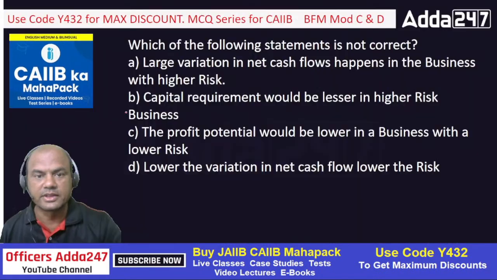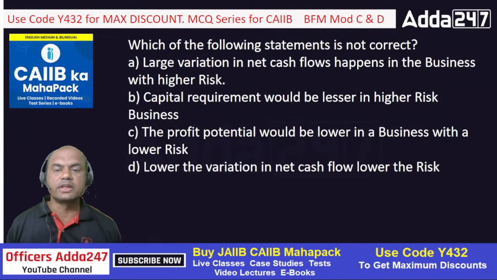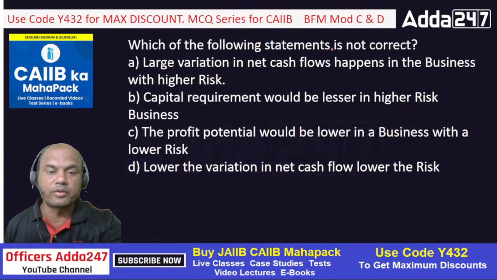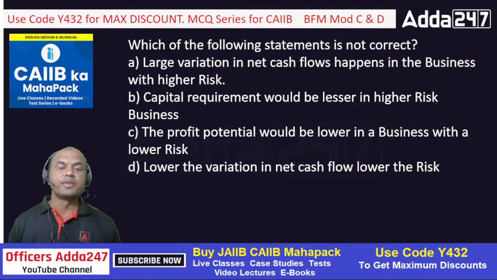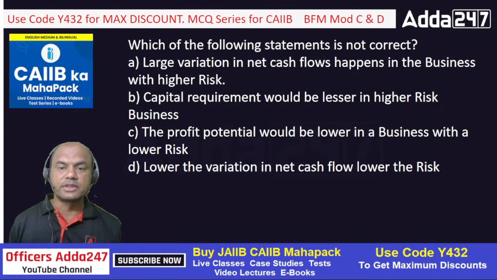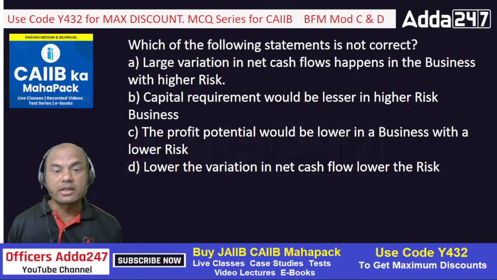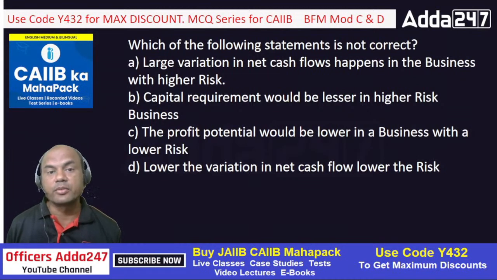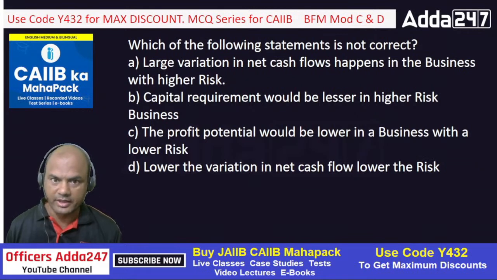Got it? Next one. Which of the following statements is not true? Now see here, we want not true. Large variation in net cash flows happens in business with higher risk. That's obvious. A. Capital requirement would be lesser in higher risk business.